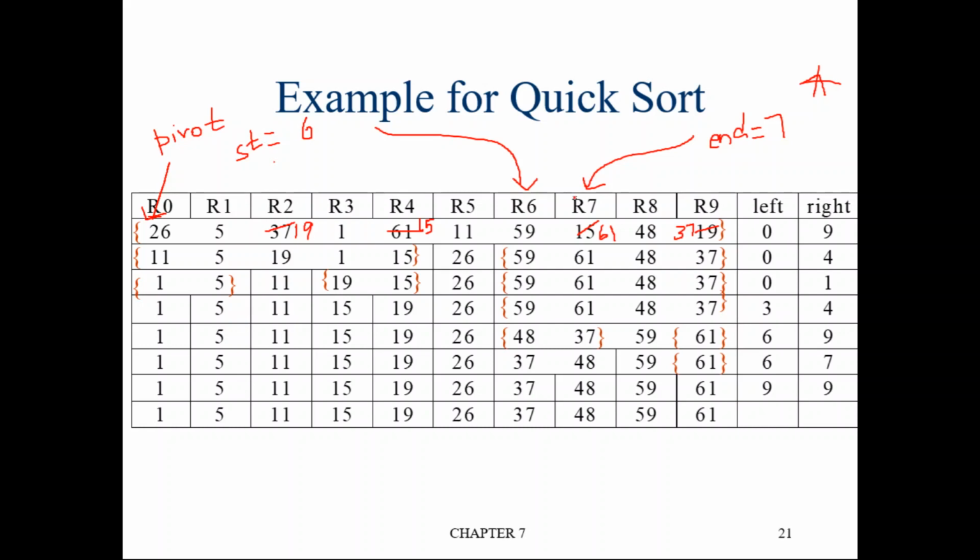Similarly do the same process for end. Now end is pointing to the 7th location which contains 61. Is this greater than pivot? Yes, 61 is greater than 26, so decrement end, so end will become 6. Again you check the value at the 6th location, 59. Is it greater than pivot? Yes, so once again decrement end, so end will point to the 5th location. Now check what is here at the 5th location, 11. Is 11 greater than the pivot element? No, pivot element is 26, 11 is not greater, so stop.